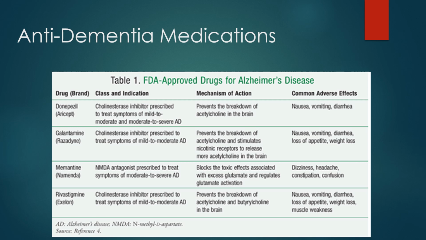Rivastigmine or Exelon is used for the management of mild to moderate Alzheimer's by preventing the breakdown of acetylcholine and butyrylcholine in the brain. It does have side effects of nausea, vomiting, diarrhea, also weight loss and loss of appetite, and also muscle weakness. And all of those, again, are symptoms of severe Alzheimer's disease, so we don't use it in severe Alzheimer's disease.